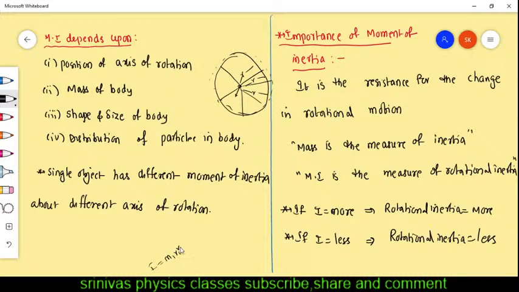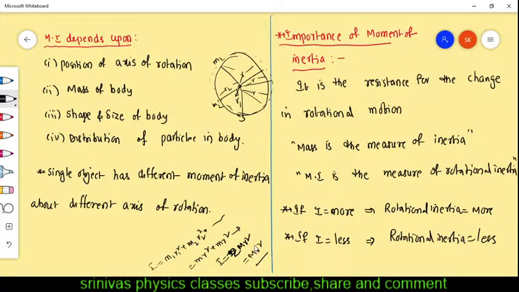M1 r1 square, M2 r2 square, and so on, Mn rn square. Here all the particles have the same mass and the same distance. Then we write the moment of inertia as I equal to summation of mr square, or capital M r square.